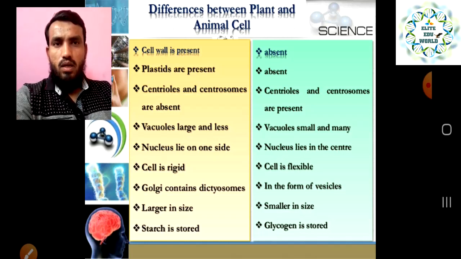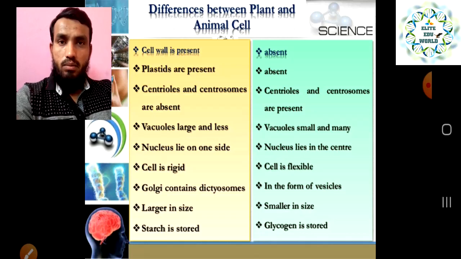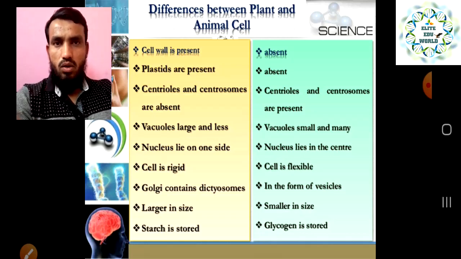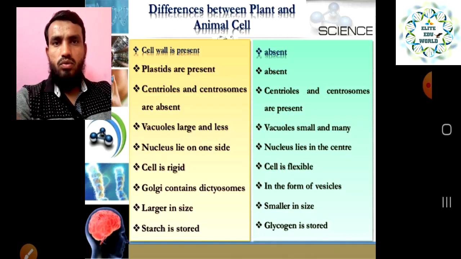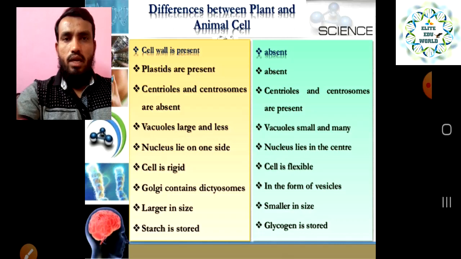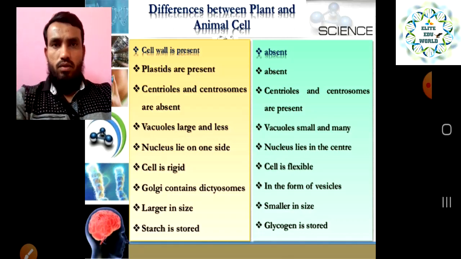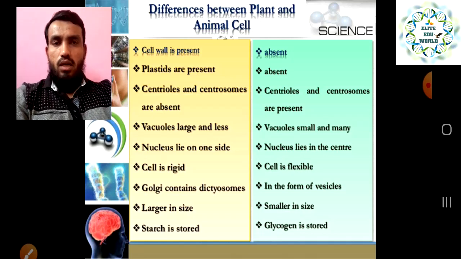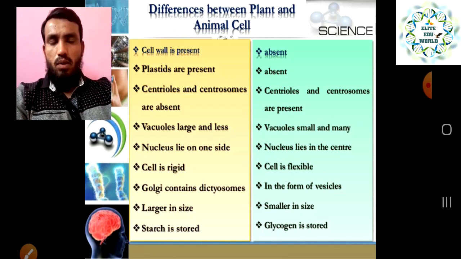So that is why plants are autotrophs. Plants can make their food by themselves because plastids are present, and animal cells are heterotrophs. We are heterotrophs because our cells don't have plastids, so we cannot make our own food from sunlight, air and water. That is why we depend on other animals or plants for our food, right? So that is a very important difference you have to keep in mind: the presence of plastids in the plant cell and their absence in the animal cell.